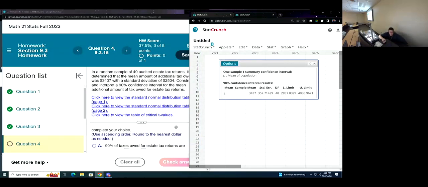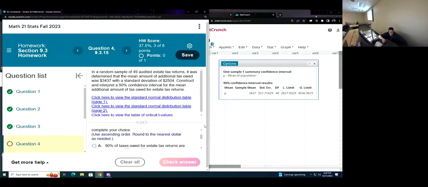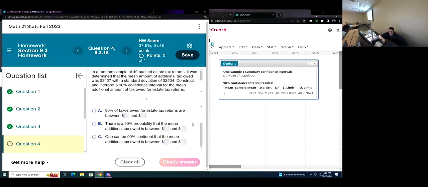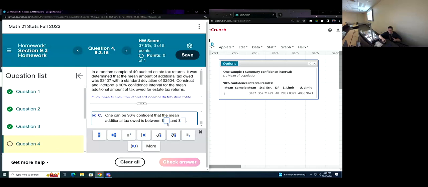So we're given a choice of what we want to choose. We want to choose the one that talks about confidence. Of these, A does not talk about confidence, B does not talk about confidence, C does. So I'm going to use C, and I'll use the lower limit that they give me, and I'll round to the nearest dollar, 2837. And if I round to the nearest dollar on the other one, it rounds up to 4037.